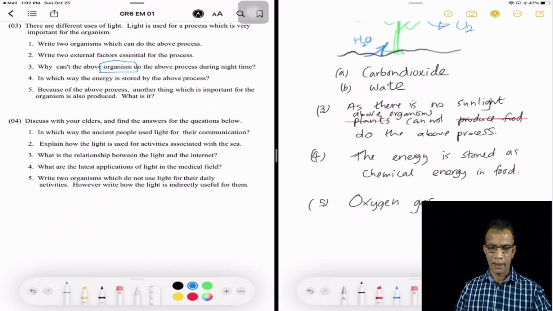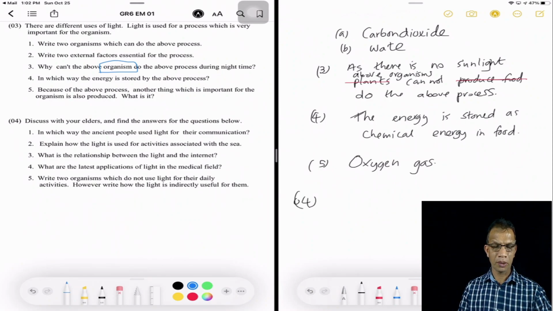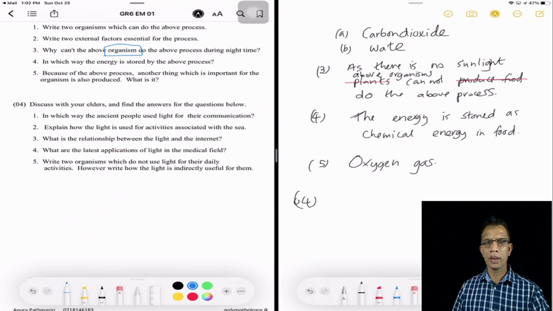So, well, we will be moving to the last question, children. It is the most important one and it is the discussion. So I'm not going to write the answers here, only the discussion. I do believe that you have already discussed with your adults and friends and gained the answers for this one. I'm going to help you in a little way. In which way the ancient people used light for communication?